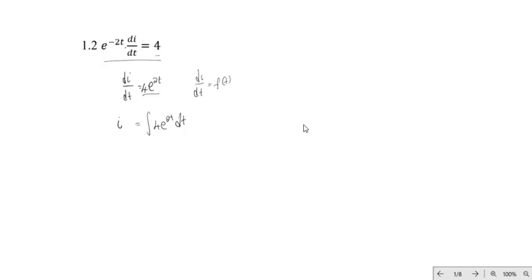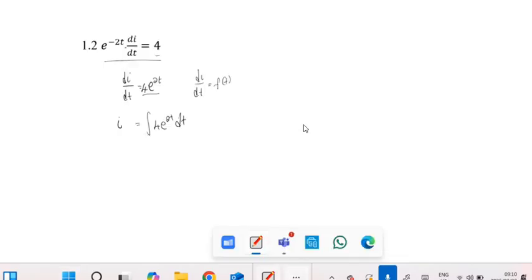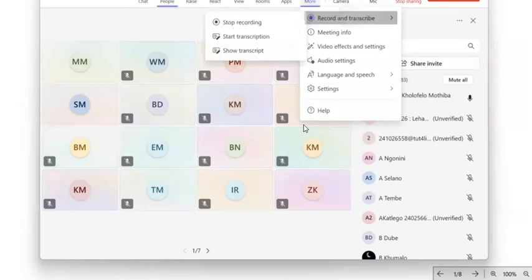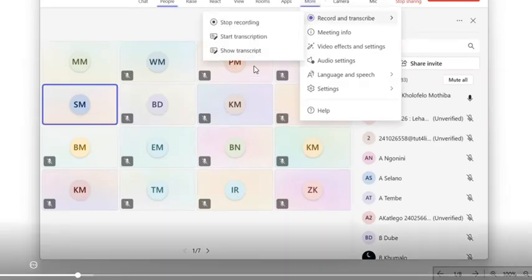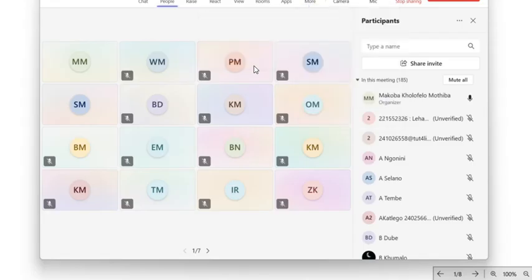Sorry to interject. Are you sharing your screen? Yes, I'm sharing my screen. Can you guys see my screen? Yes. I think I just forgot to start the record. I need to start the recording. Okay, never mind. Let's just get it on.